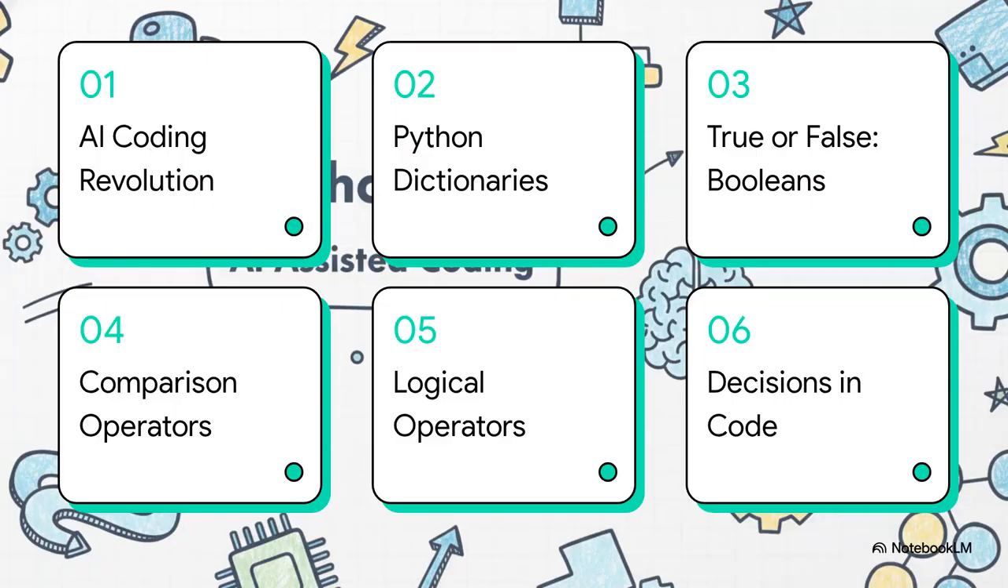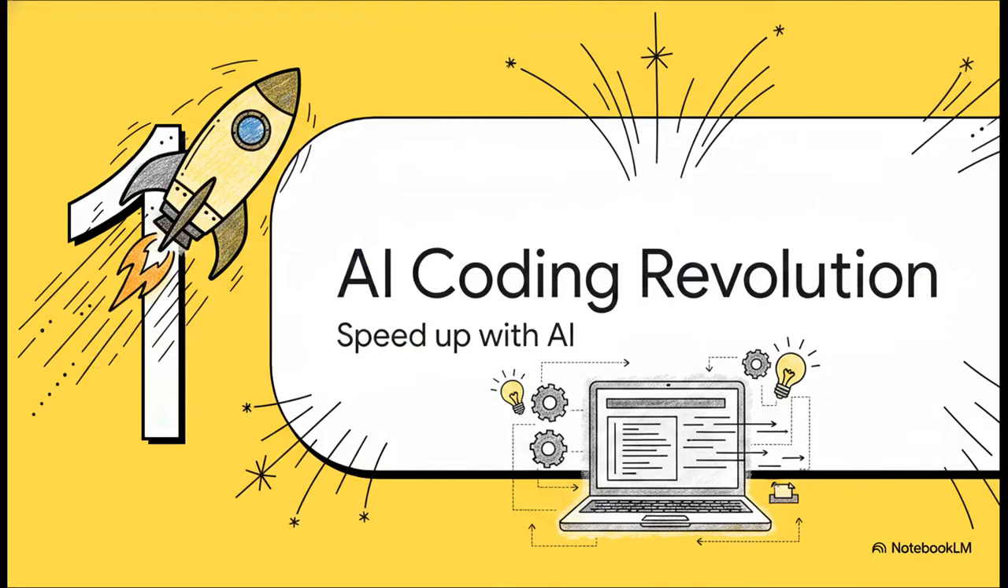So here is our roadmap for today's explainer. We'll start with the AI coding revolution, move into mastering Python dictionaries, then cover true or false, Booleans, Python comparison operators, logical operators, and finally, making decisions in code. Okay, Section 1, the AI coding revolution.